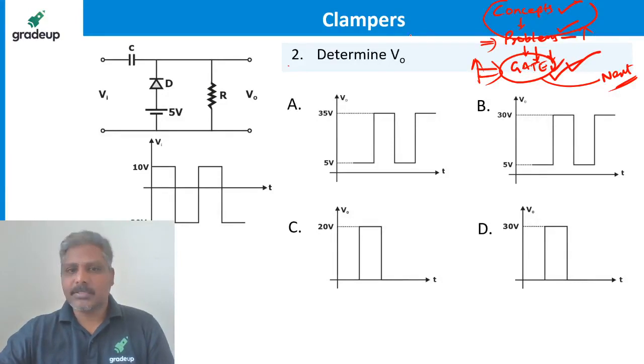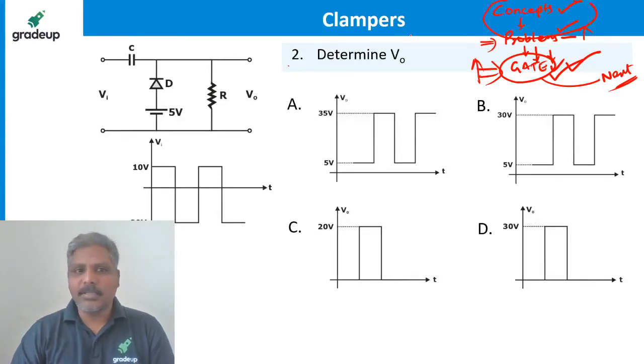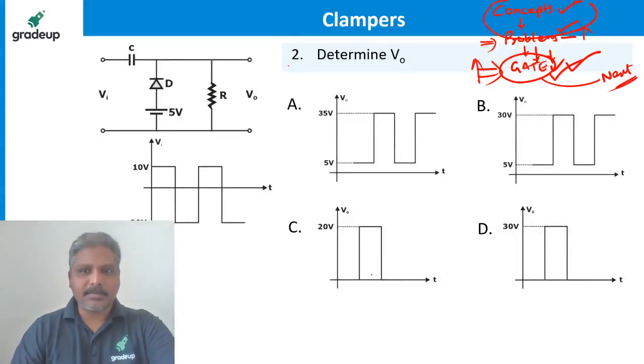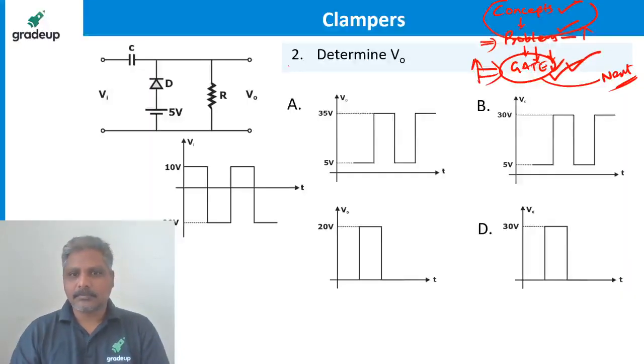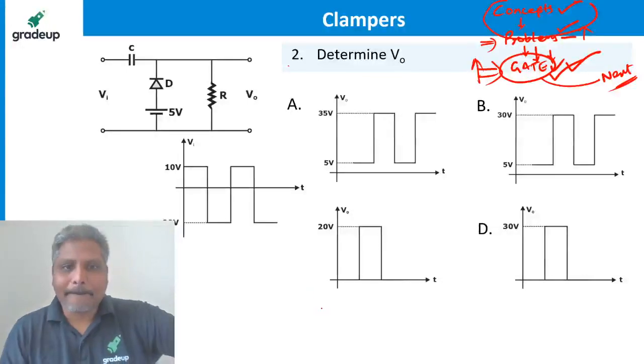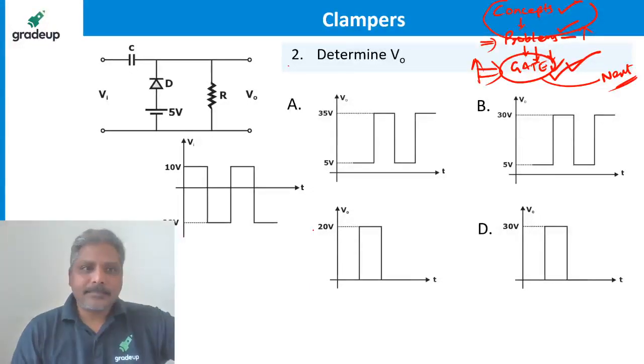Okay, you are not able to see the value here. This is okay, -20 it is. Let me shift this for your convenience. I think now it is visible, right?